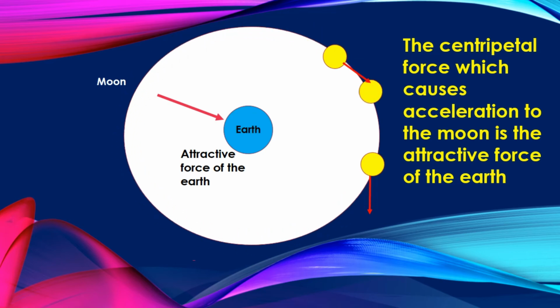Or we can conclude that the force which makes the moon revolve around the earth is the attractive force of the earth on the moon. Because of the force of attraction of the earth, the moon revolves around the earth in a circular path.